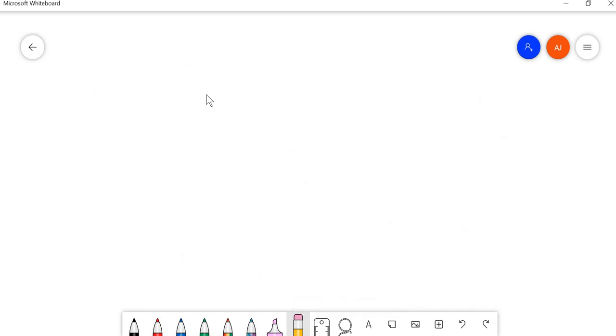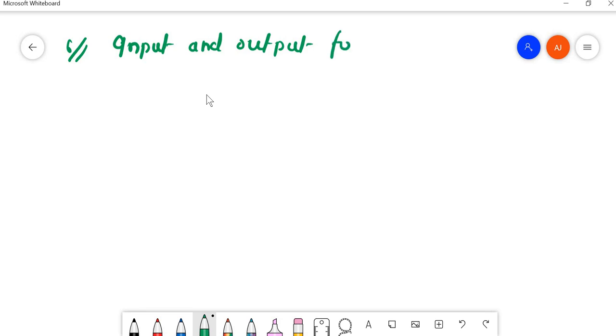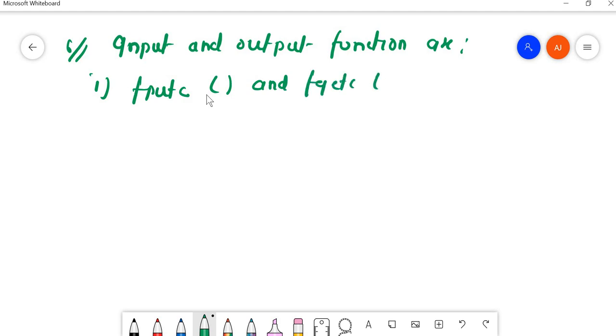So various input and output functions in C are, first, fputc and fgetc, which are used to read and write a character.